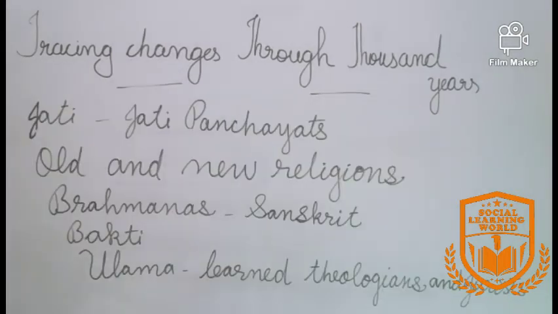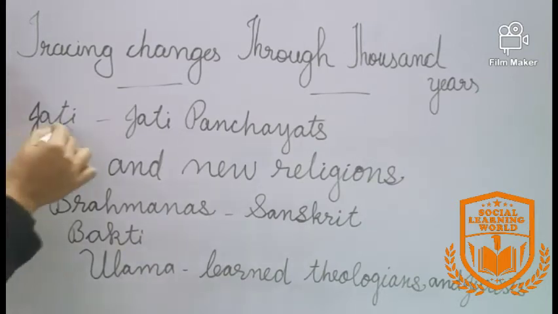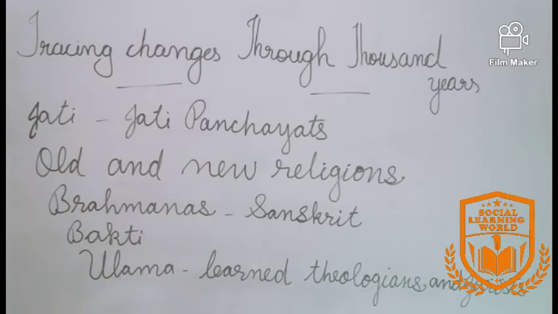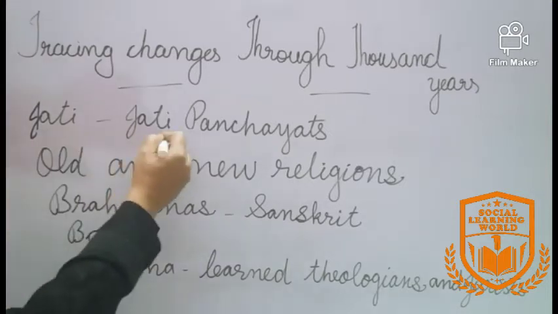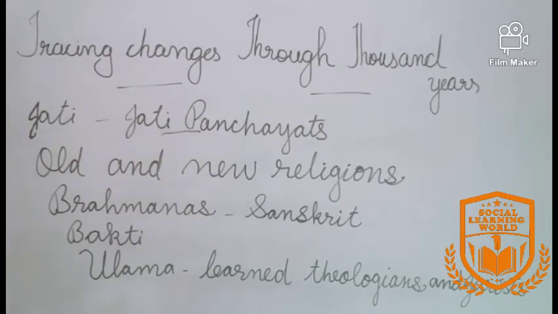As society grew more diverse with the rise of different occupations, people were further divided into subcastes or jatis. This was based on the people's background and occupation. Rules for these jatis were made by communities of elders known as Jati Panchayat. So new subcastes or jatis emerged.